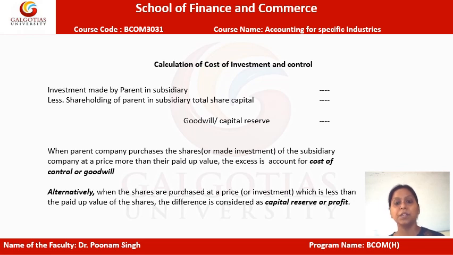Now in this case we will say that if the investment made by the parent in the subsidiary is more than the share capital of the subsidiary company, at that point of time the goodwill, or the cost of control, will be generated. On the other side, alternatively, if the shareholding of the parent company in the subsidiary's total share capital is more and the investment made by the parent in the subsidiary is less, at that point of time capital reserve could be generated.